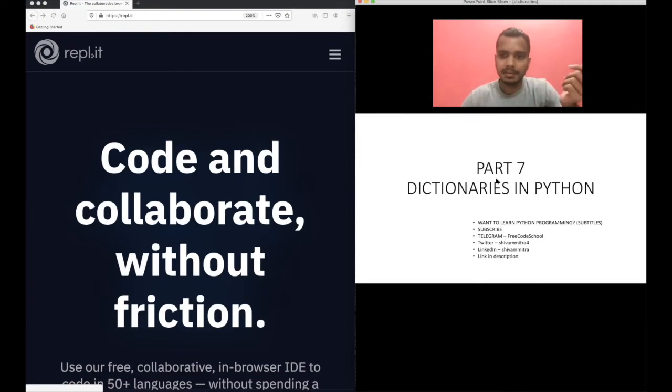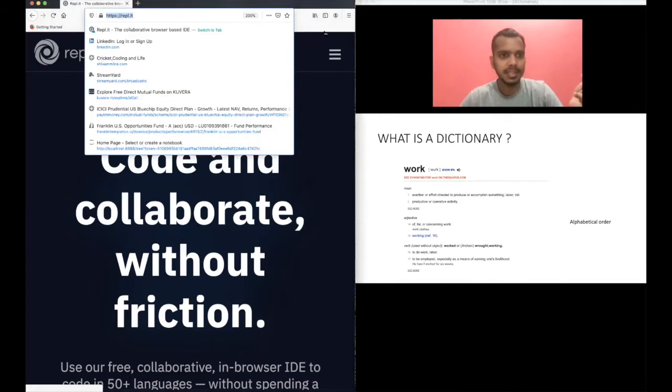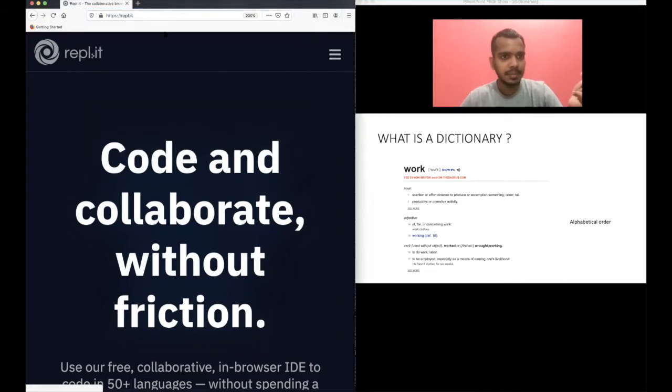Now let's start with dictionaries in Python. But before that, I will set up and also do the hands-on practice here. Of course, you need to practice. When you are doing programming, it's not just theory. Theory is okay, you need to learn syntax and everything, but you need to practice programming. So all the code here, I will show you on repl.it.